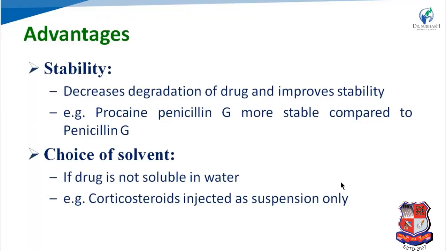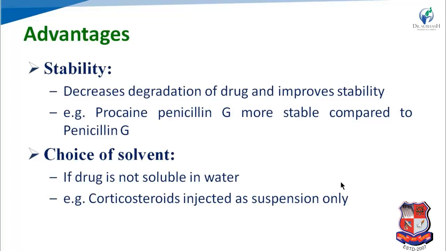One example is there. For example, procaine-penicillin G is more stable compared to penicillin G. Procaine-penicillin G is available in a suspension form, so that's why, from the stability point of view, it is more stable as compared to penicillin G.